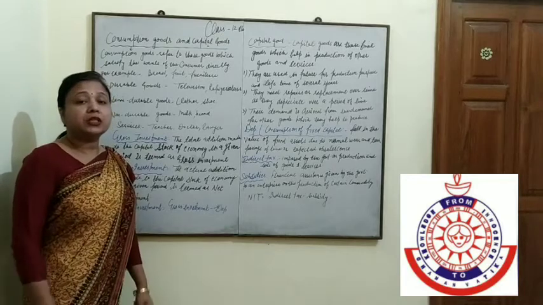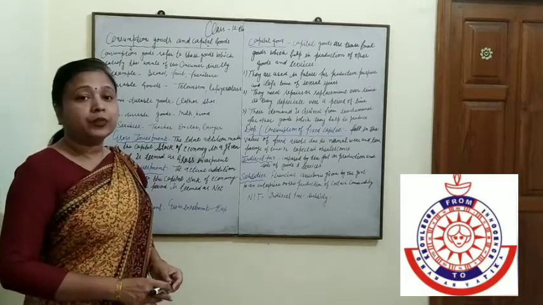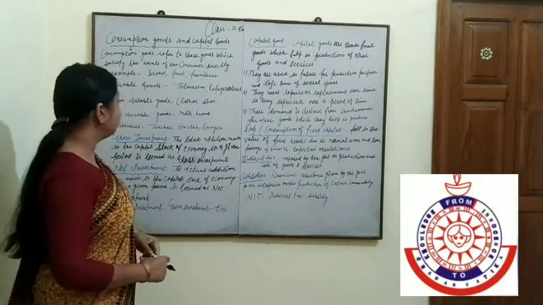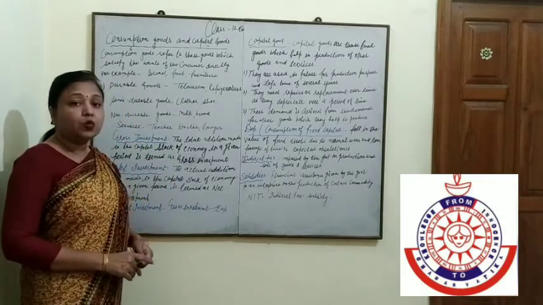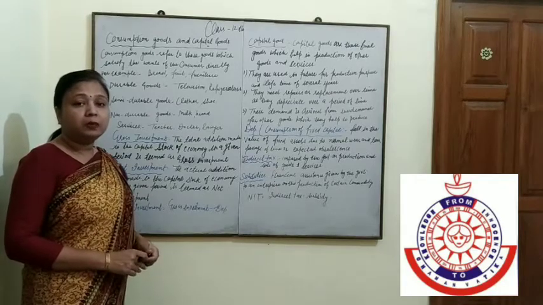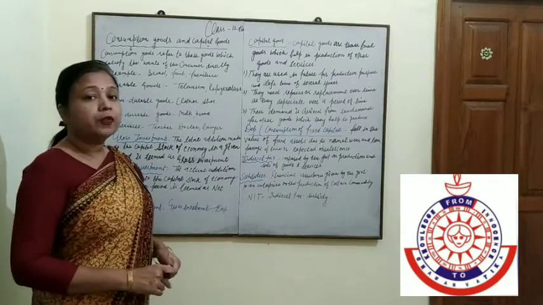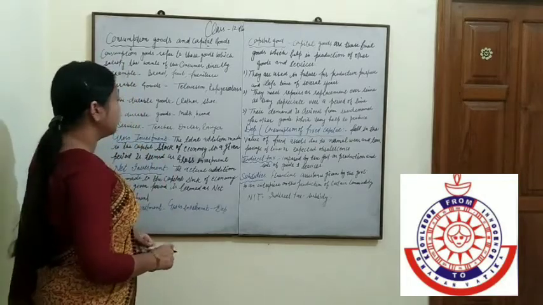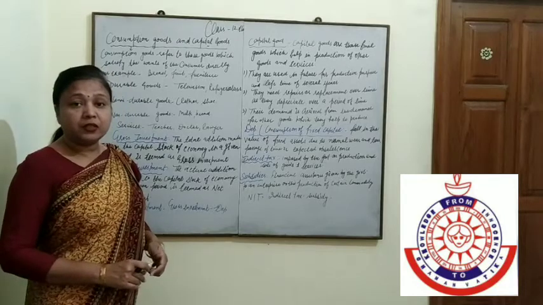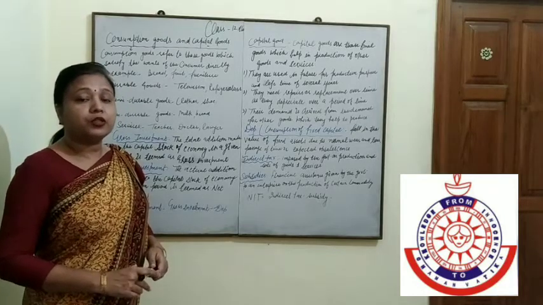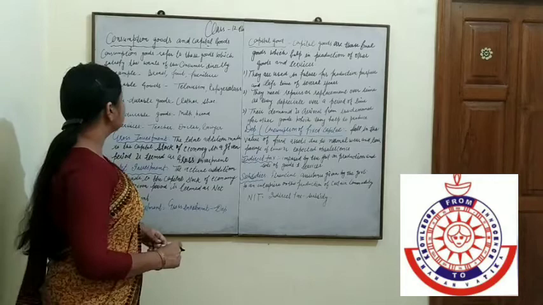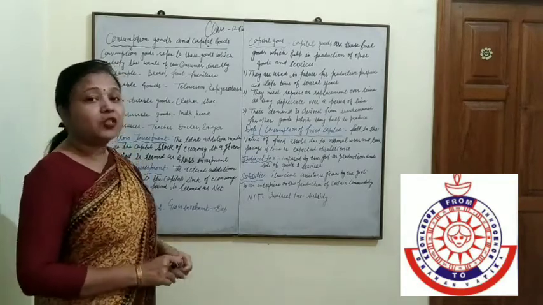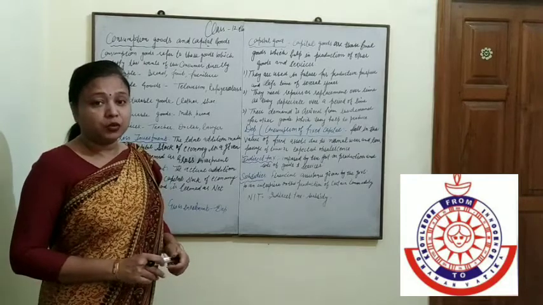Now, consumer goods is divided into four parts. One is durable goods, semi-durable goods, non-durable goods, and services. What is the meaning of durable? Durable goods are those goods which are used for the long term, like television, refrigerator. These are known as durable goods. And semi-durable goods are those which are used for one year or two years.